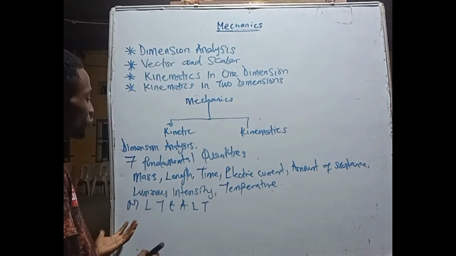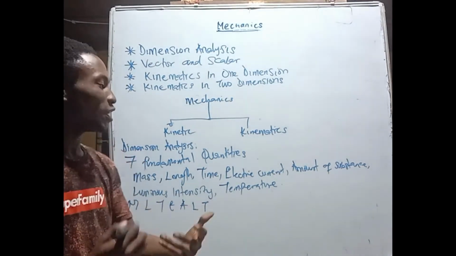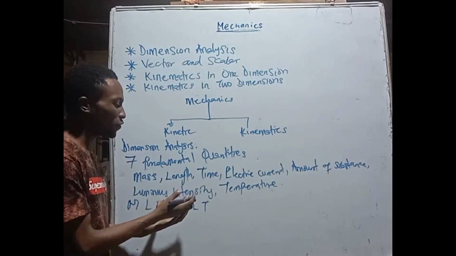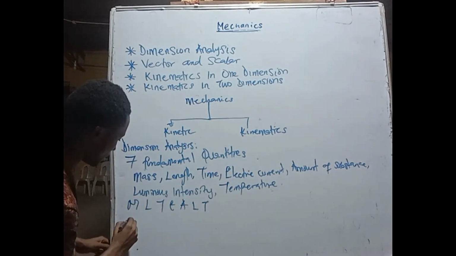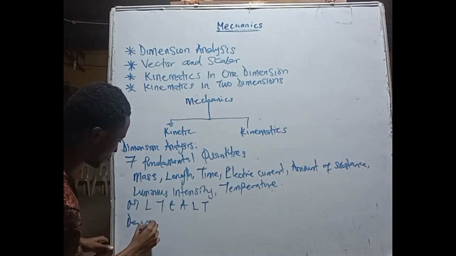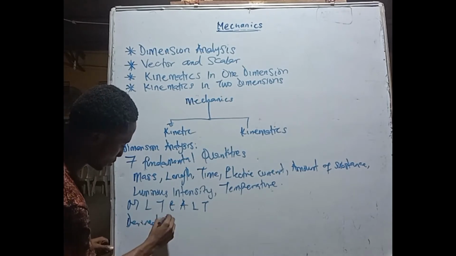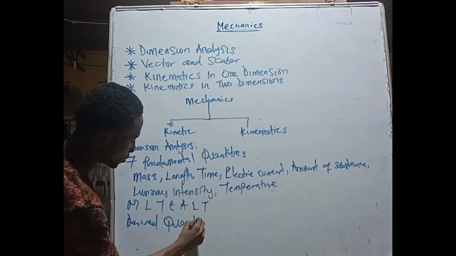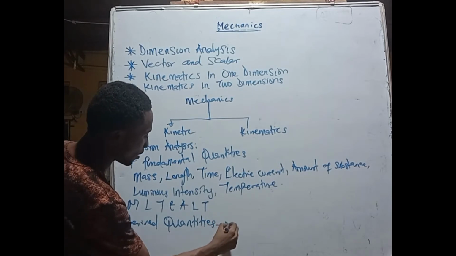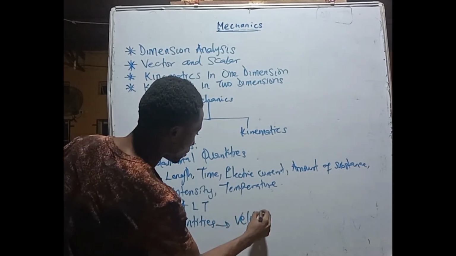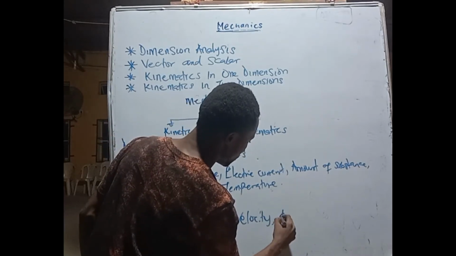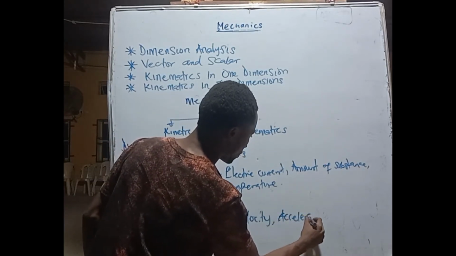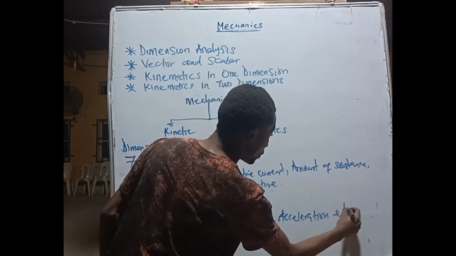We also have derived quantities. These are the quantities that actually generate from all these fundamental quantities. Example, we have velocity, acceleration, and so on.